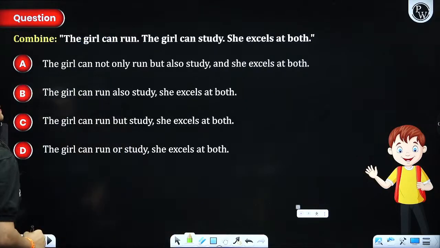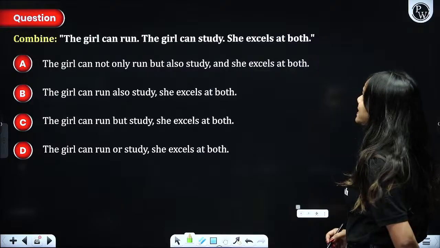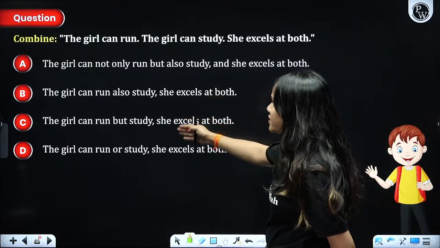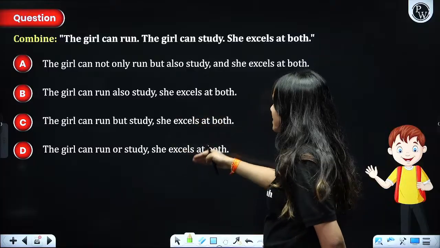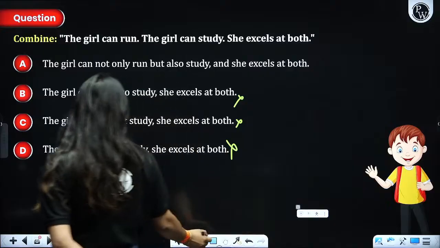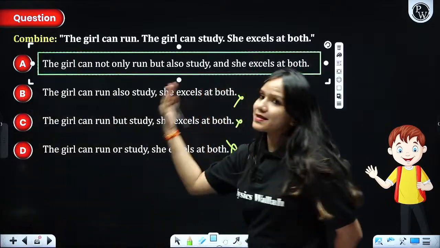Next, combine: the girl can run, the girl can study, she excels at both. The girl can not only run but also study and she excels at both. The girl can run also study, no. The girl can run but study, no. The girl can run or study, no. So definitely the most appropriate answer to our question is this, dear students.